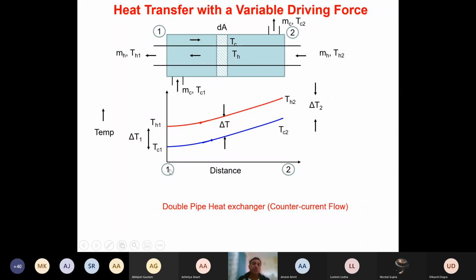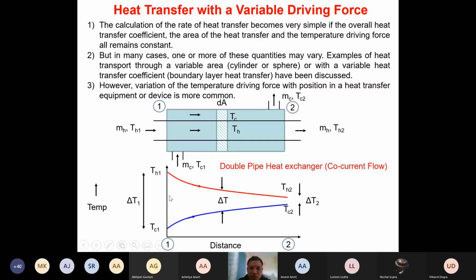Correct? Okay, so now here you can see that the delta T1, the change in temperature or driving force at end 1, will be TH1 minus TC1. The driving force at end 2 will be TH2 minus TC2, isn't it? And this delta T remains more or less of the same order.